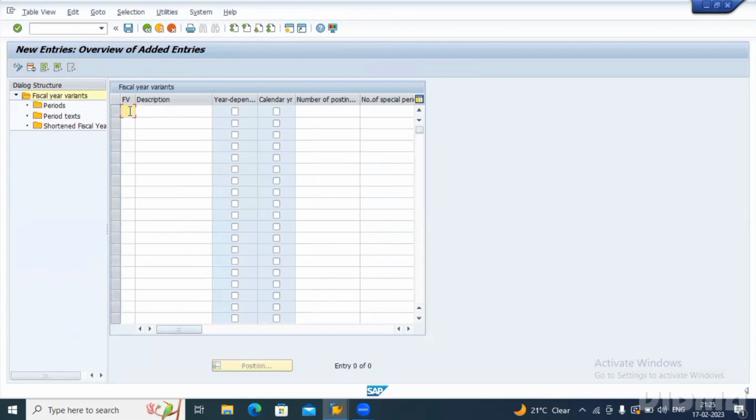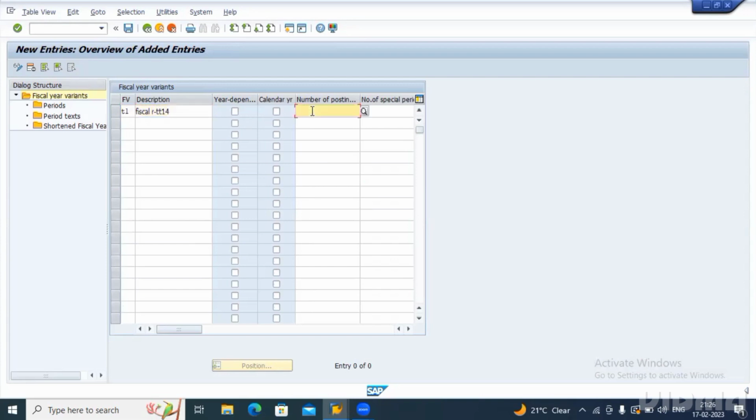Here you need to define your fiscal year variant. I'm keeping my fiscal year variant as a 2 digit code. It should be a 2 digit code, and it is alphanumeric. Either you can give alphabets or numbers. Anyway, my company code is starting with T, so I'm giving T1, fiscal year for TT14.